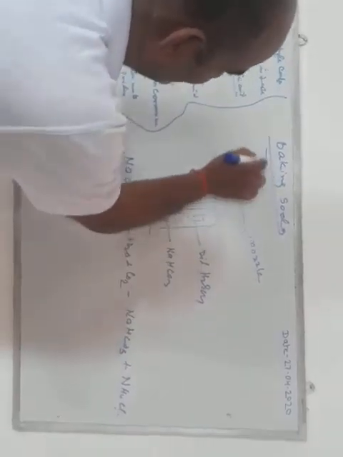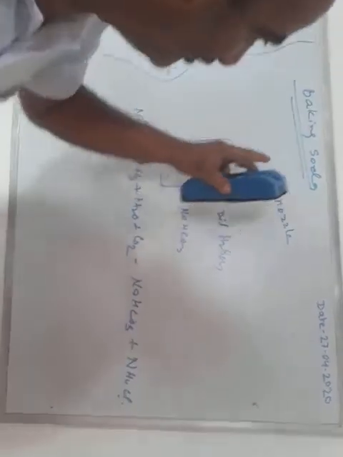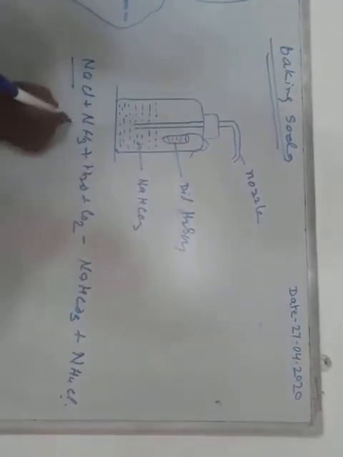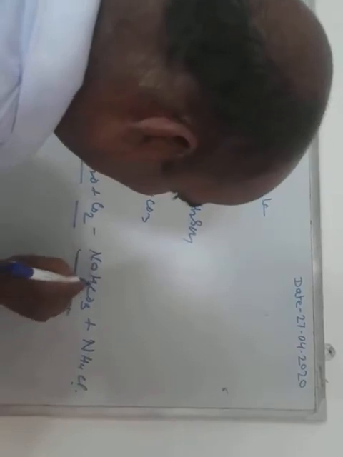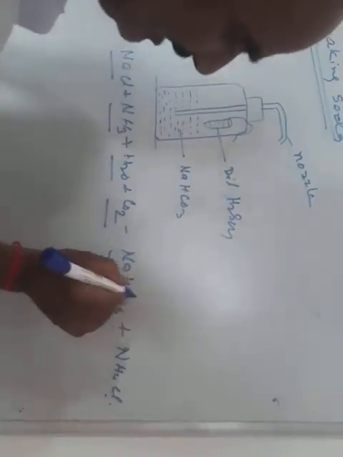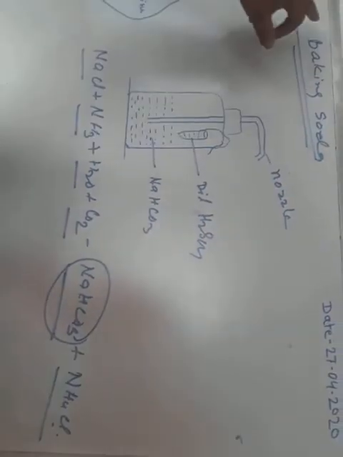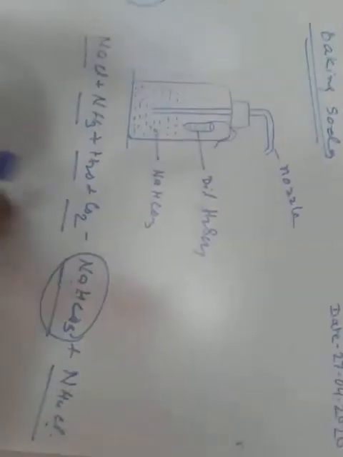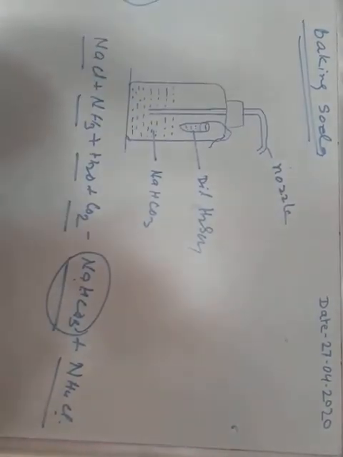Now baking soda. How do we make the baking soda? You just saw how we make washing soda. Now you know how we make baking soda. Same as the process, we take salt, ammonia, water and carbon dioxide. Same process, then the first product baking soda is formed, NaHCO3. Sodium hydrogen carbonate is known as the baking soda, and NH4Cl. We filter it there, and after that dry it. Then baking soda is formed.